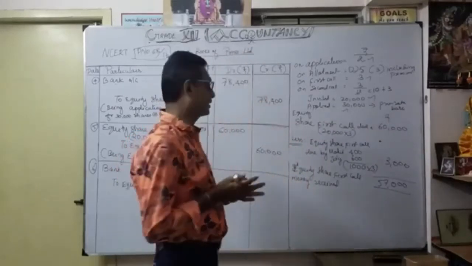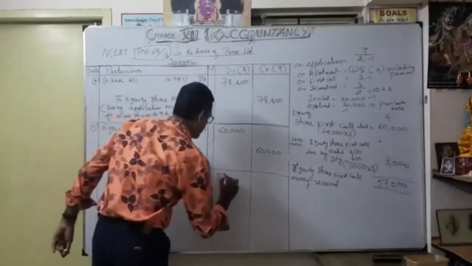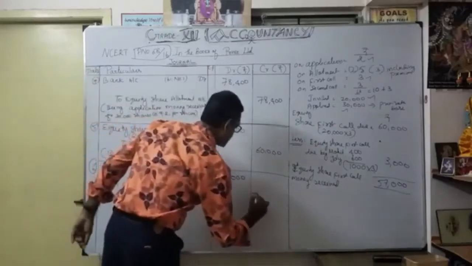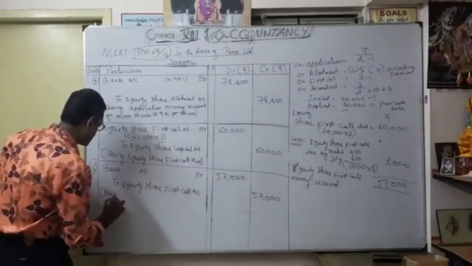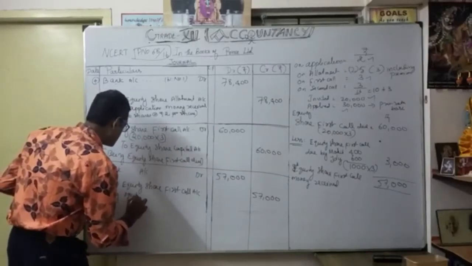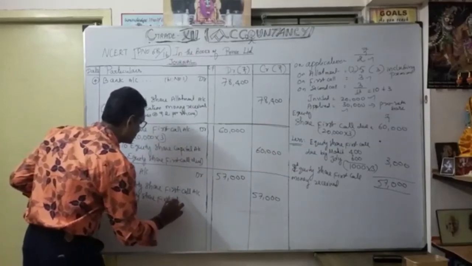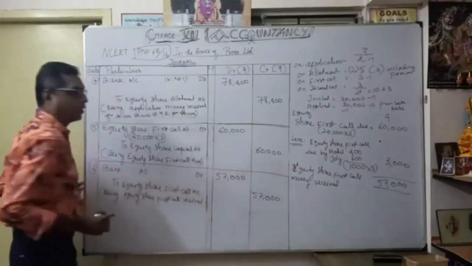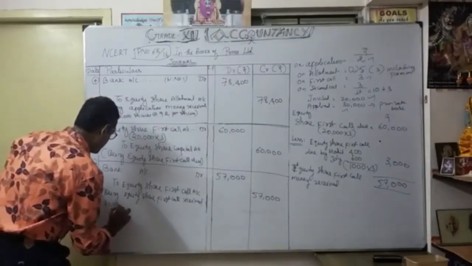So we can write it here: bank account debit 57,000, to equity share first call account 57,000. The narration being: equity share first call received. How many shares? 20,000 minus 1,000.